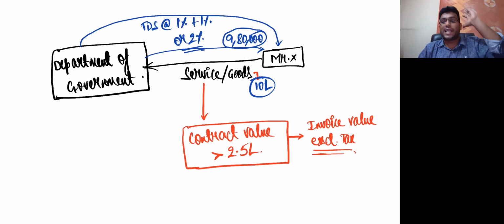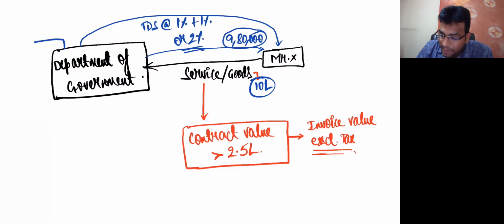That is because of income tax provisions, and this is because of GST provisions. Don't confuse yourself between income tax and GST. That is different, this is different. Getting clarity? Wonderful. So for a contract value of 10 lakh rupees, they'll do TDS at the rate of 1% plus 1% or 2% and pay only 9,80,000 to X.